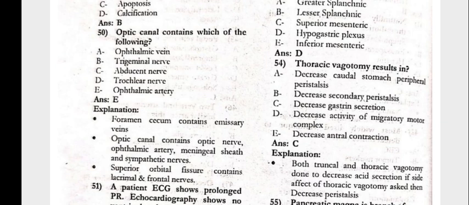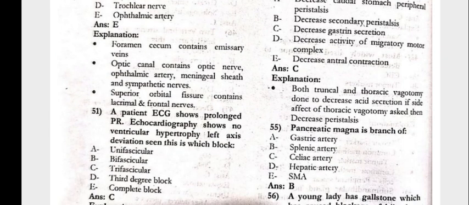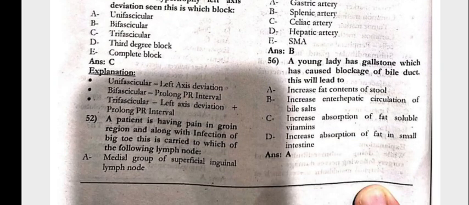The optic canal contains which of the following? The ophthalmic artery. The 51. The patient's ECG shows a prolonged PR interval. Echo shows no ventricular hypertrophy. Left axis deviation is seen. This is which block? That is trifascicular.